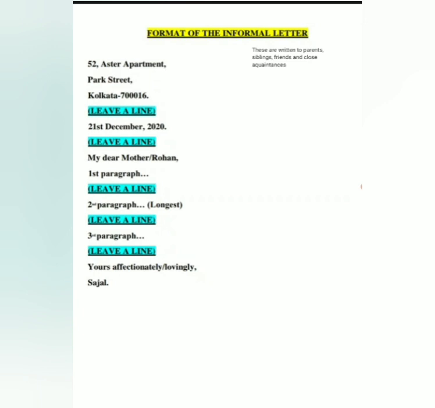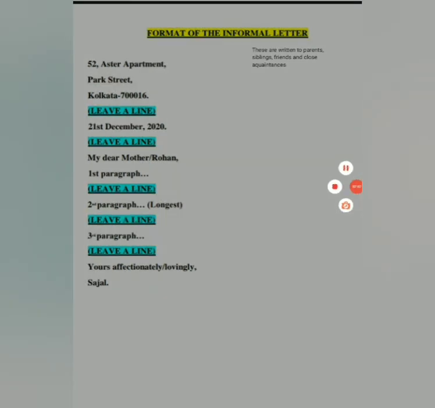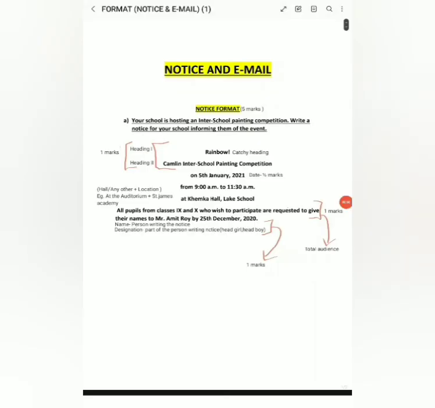Okay, so now let's move on to the email and notice part. Let's start with the discussion of the notice and the email writing. These two are left. So your question is: your school is hosting an inter-school painting competition. Write a notice for your school informing them of the event.